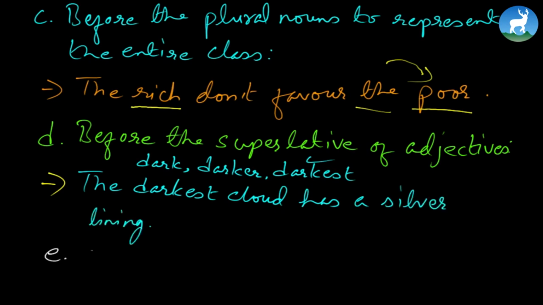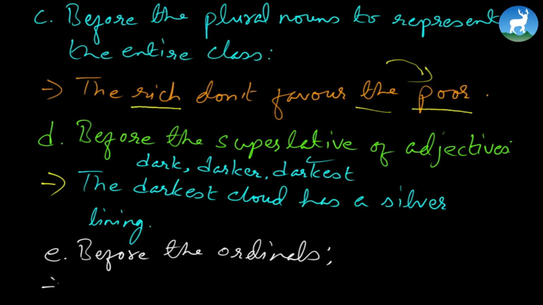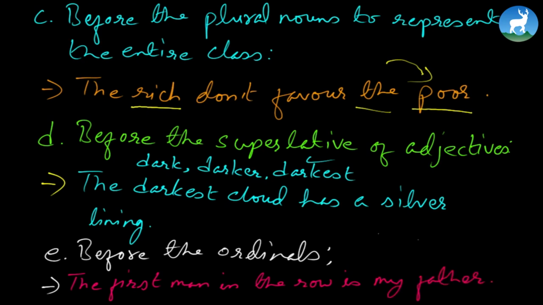Number E would be before the ordinals. Ordinals means what? The numbers, all right? The order in which the number comes. For example, the first here is the ordinal. The first man in the row is my father. See, for the number, like here, first is the number here. That's why the first man in the row is my father.